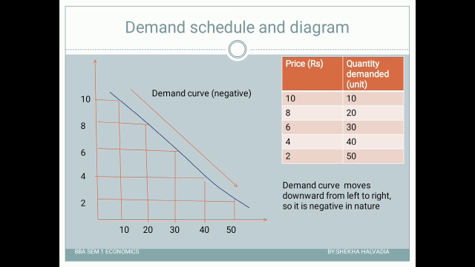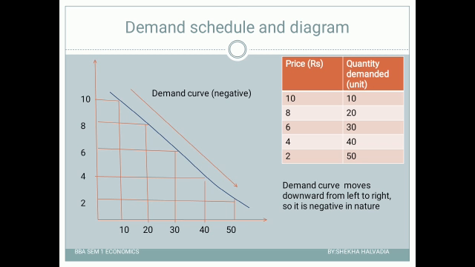As you can see here, the price is continuously declining, and on the other hand the quantity demanded is continuously increasing. So this schedule shows us that there is an inverse relationship between price and demand. Price and demand are inversely related. Whenever the price of any product increases, people will consume less, and if the price of a product decreases, people consume more, right? This schedule has been prepared on the basis of this inverse relationship. Now guys, let us plot this schedule as the demand curve.